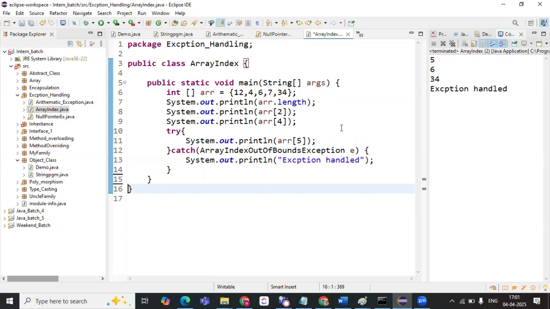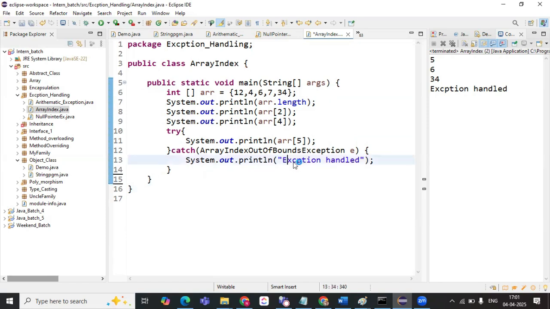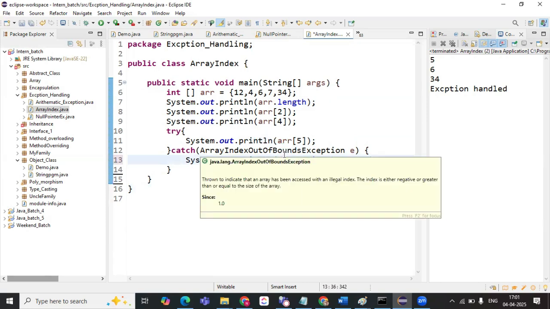It is not there, so you will end up with an array index out of bound exception. At that time, you need to handle it using this try catch block. Copy down this.